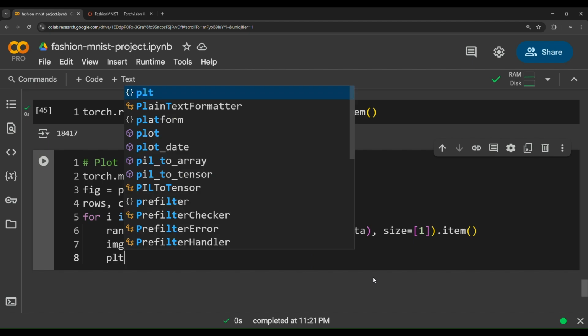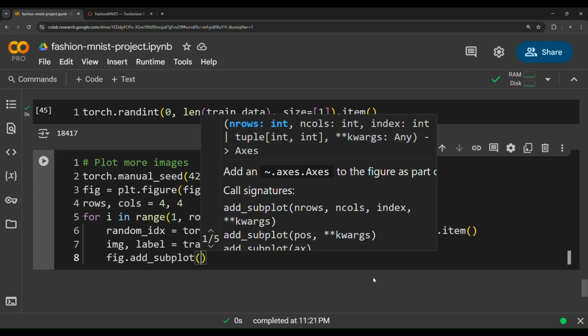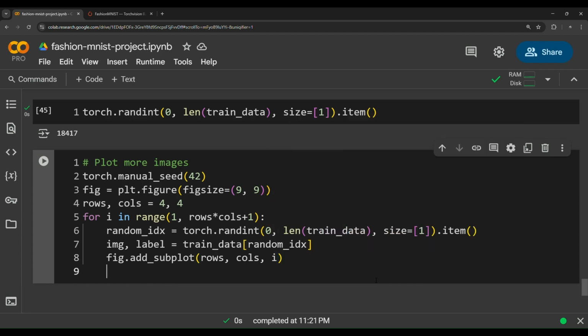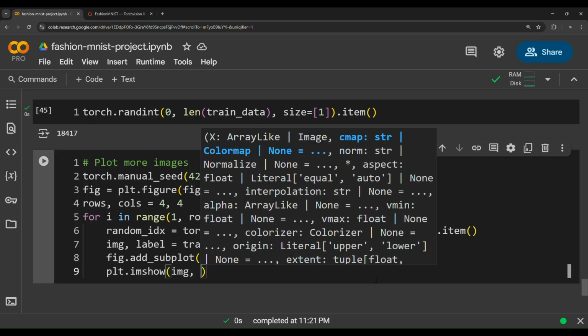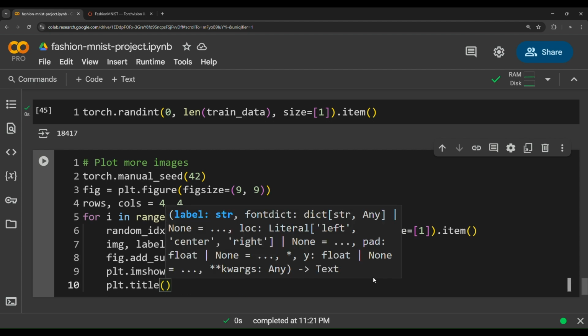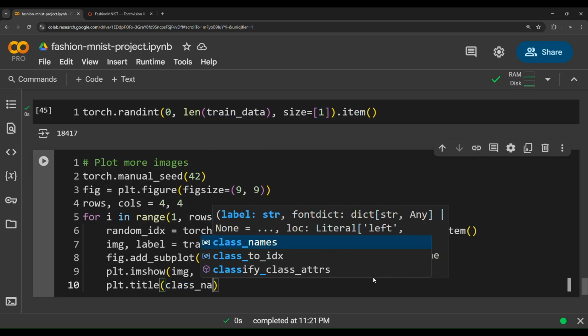Then plt or fig dot add subplot, each iteration: rows, columns, i, the ith position in the figure. plt.imshow shows the image with cmap as gray, as we've discussed before. plt.title is the class names indexed on the label.